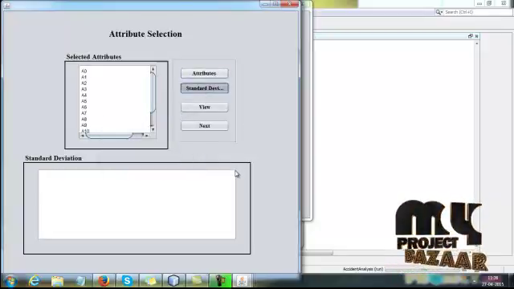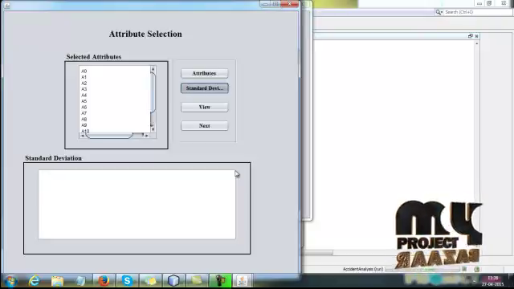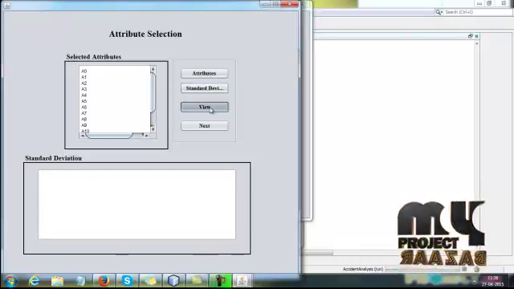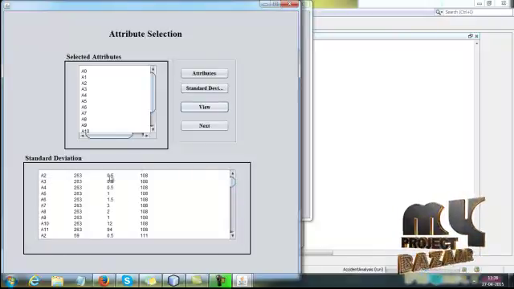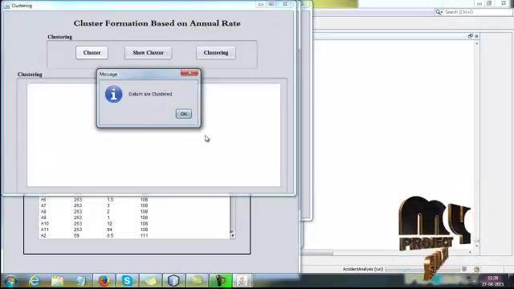Here we are calculating the standard deviation for every attribute in the data set for estimating the neighborhood relationship of an object. After the standard deviation has been calculated, then click view. This is the standard deviation calculation for every attribute. Then click next button. Here we are going to apply the Naive Bayes algorithm.